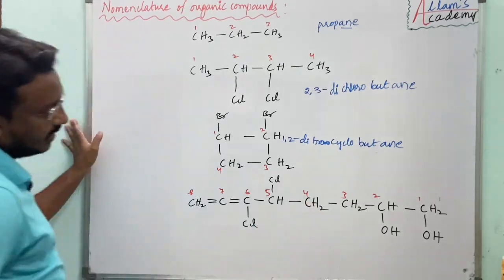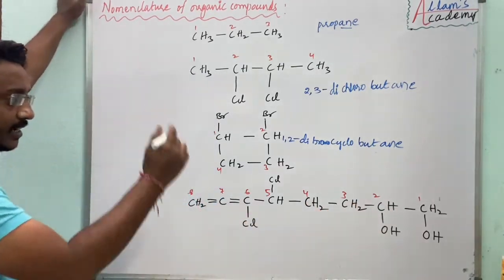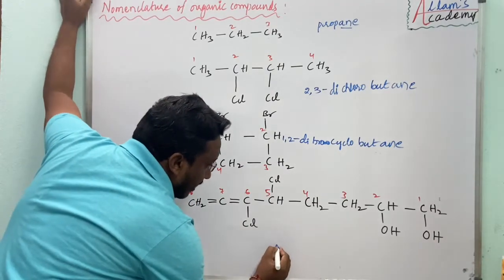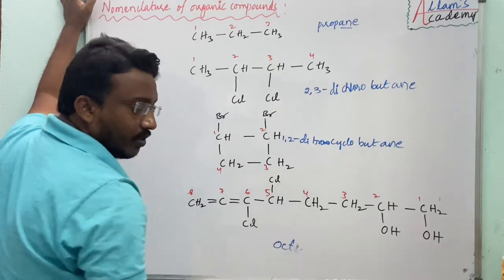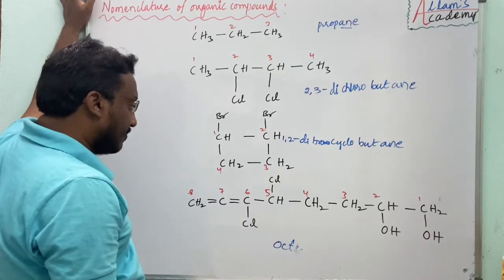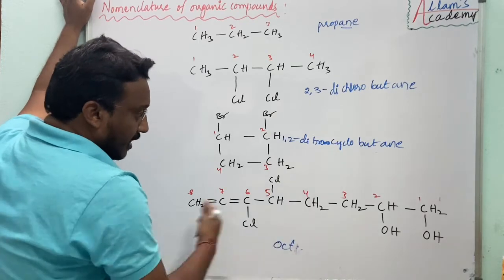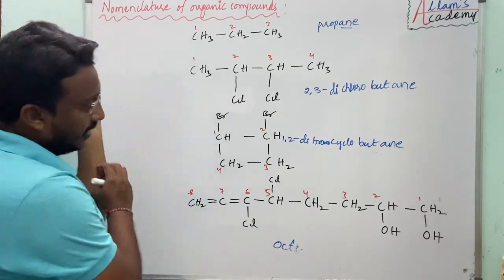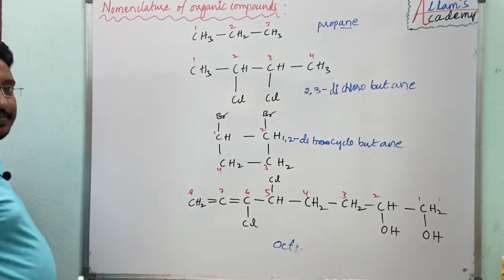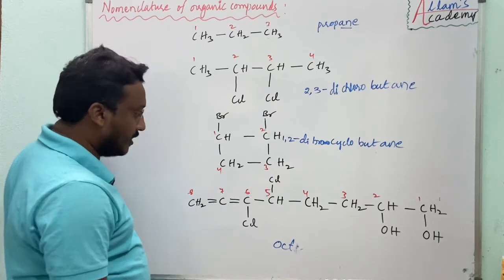Right? Here in this case, 8 means octa. Next, first we have to discuss the primary prefix. It is not cyclic, so leave it.